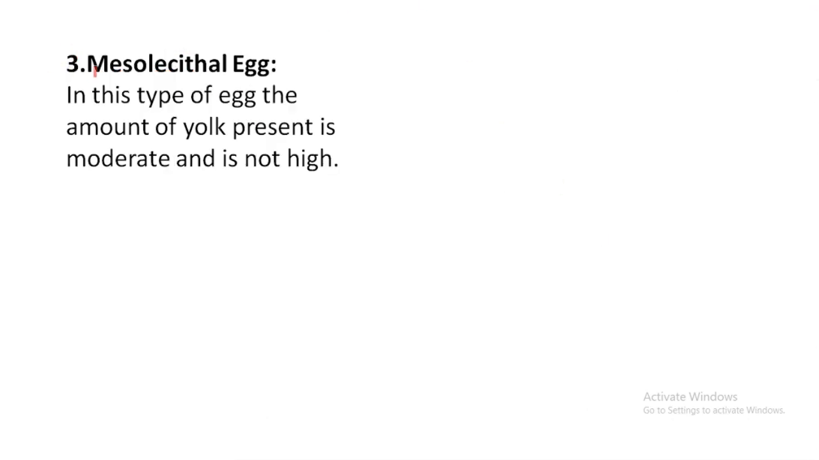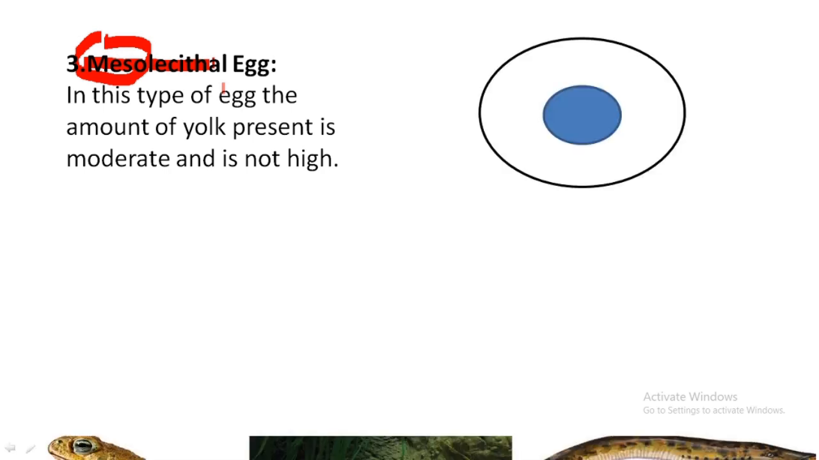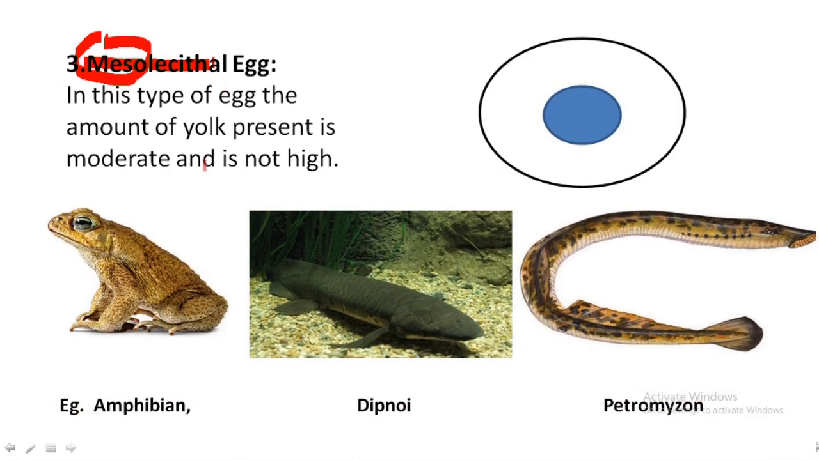The third one is the mesolecithal egg. Meso means moderate, lecithal means yolk. So this type of egg contains a moderate amount of yolk inside the cytoplasm or ooplasm. Such type of egg is found in amphibians, a frog is shown here, dipnoi, lungfish and petromyzon.